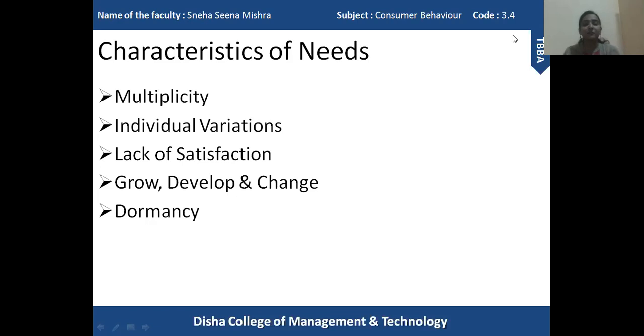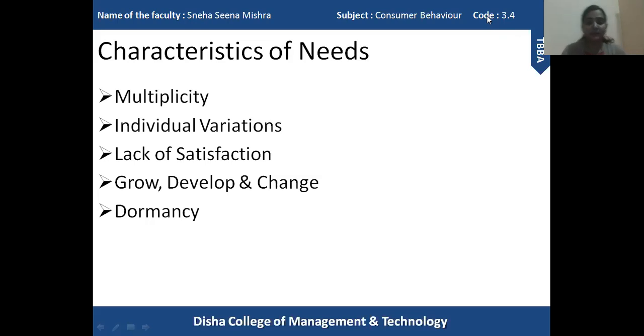Next one is individual variations. As human beings, we are different from each other. So definitely we will have a different set of needs from person to person. That is the individual variation. So needs differ from person to person, even if people are actually under one kind of situation.